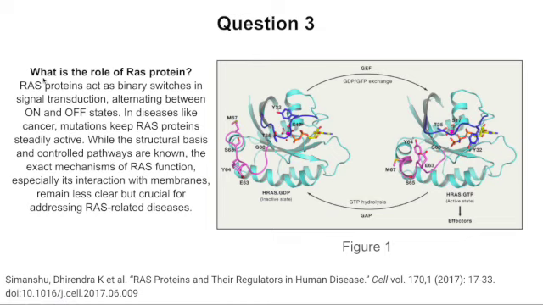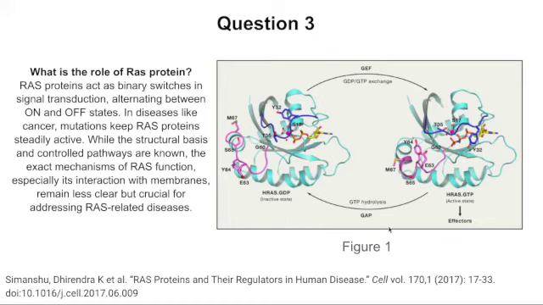Hello, my name is Deborah Tasu, and today I'll be presenting on the role of RAS protein. This is the first part of question 3. RAS protein acts as a binary switch in signal transduction, alternating between the on and off states. In diseases such as cancer, mutation keeps RAS protein steadily active. While the structural basis and controlled pathways are known, the exact mechanisms of RAS function, specifically its interaction with membranes, remain less clear, but crucial for addressing RAS-related diseases.